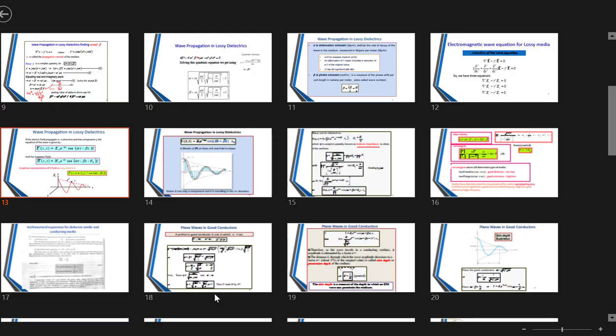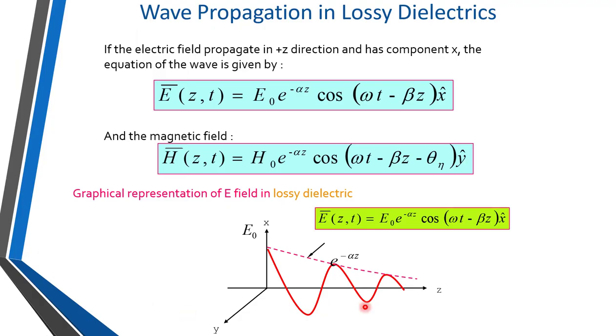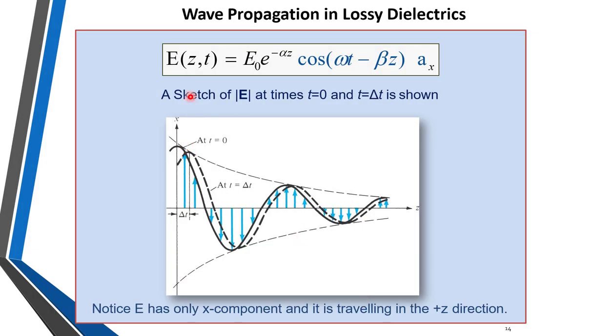Or we can just take this kind of solution for this wave. If I consider E of z,t is equal to E naught e raised to minus alpha z cos of omega t minus beta z ax cap, then if I sketch the wave at t equal to 0 and some time shift as delta t, then it will be like this. At t equal to 0, the wave is following a constant shape shown by the first curve, the continuous curve, and the time shifted wave is shown by the dotted curve delta t.